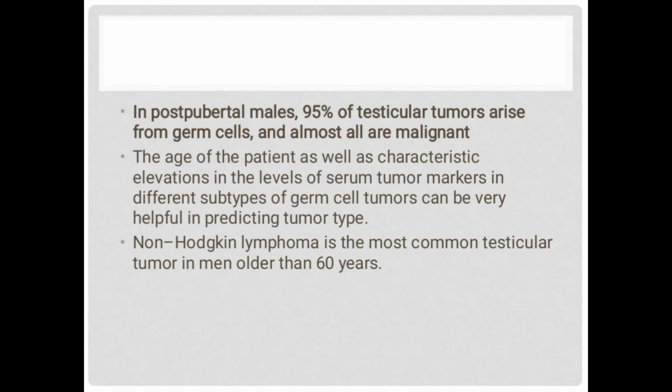In postpubertal males, 95% of testicular tumors arise from germ cells and almost all are malignant. The age of the patient, as well as characteristic elevation in the level of serum tumor markers in different subtypes of germ cell tumor, can be very helpful in predicting the type of the tumor. Non-Hodgkin lymphoma is the most common testicular tumor in men older than 60 years.